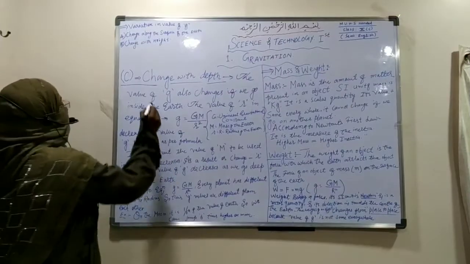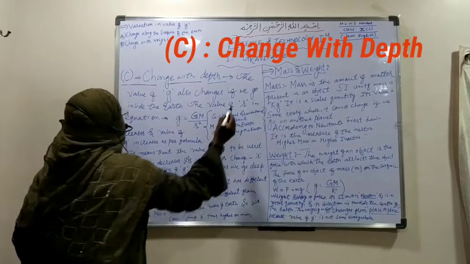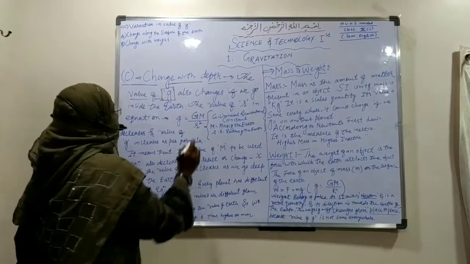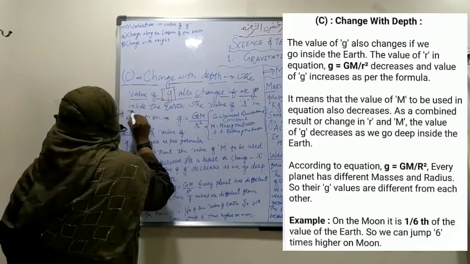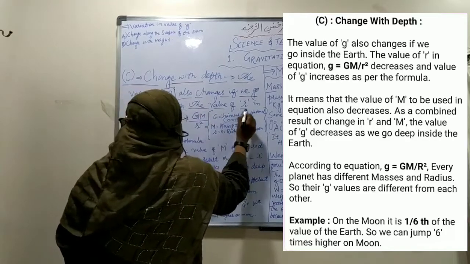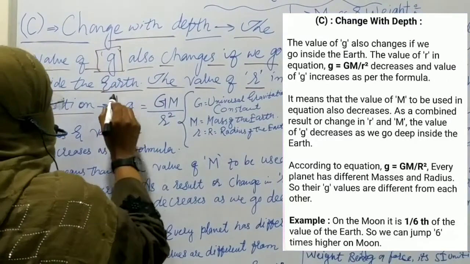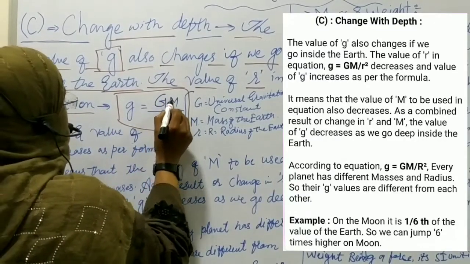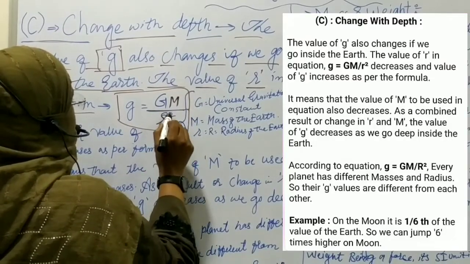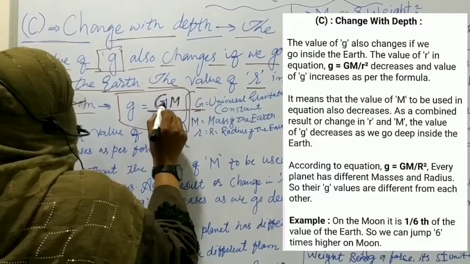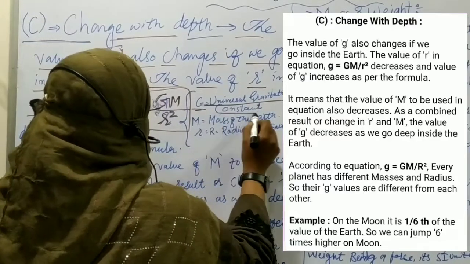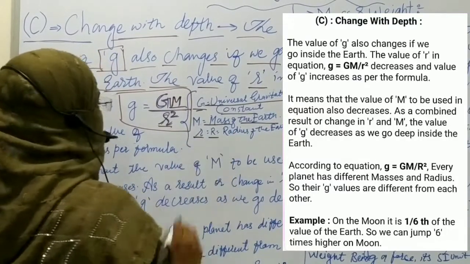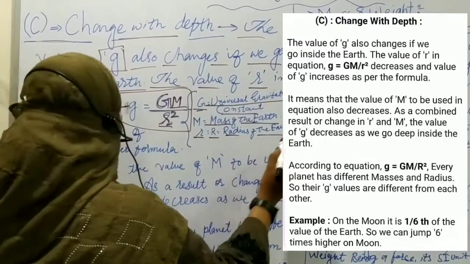Our next topic is change with depth. Dear students, the value of g, small g, the acceleration due to gravity, also changes if we go inside the earth. We have seen this equation in an earlier period: small g is equal to capital G into capital M divided by r square. Capital G is the universal gravitational constant, capital M is the mass of the earth, and small r is equal to capital R, the radius of the earth.